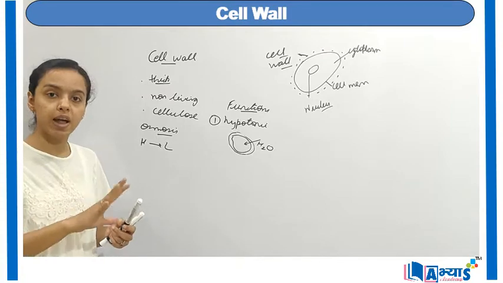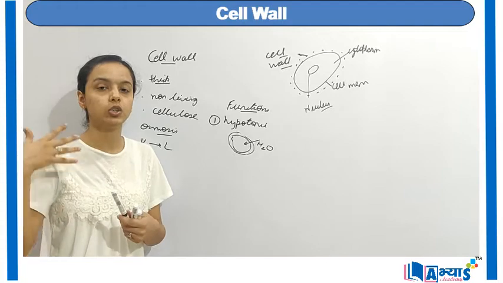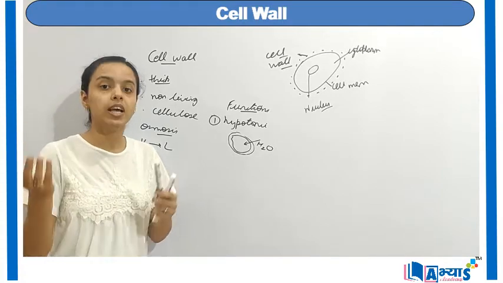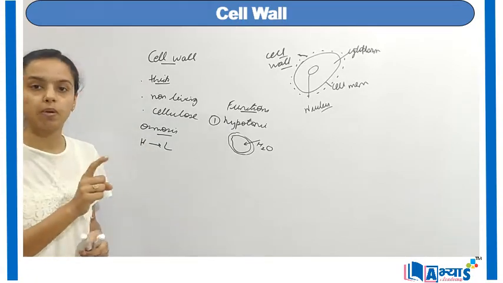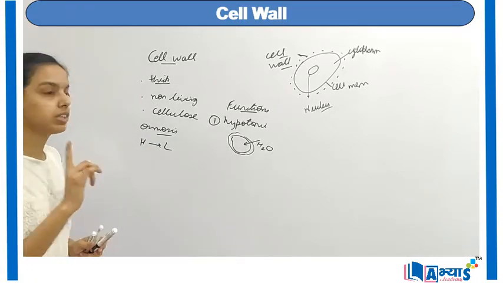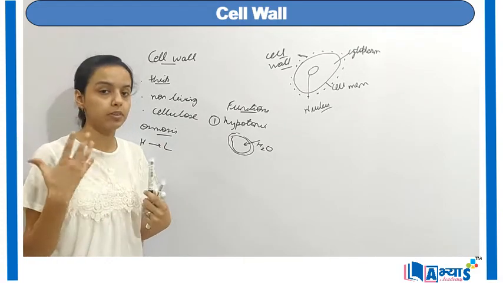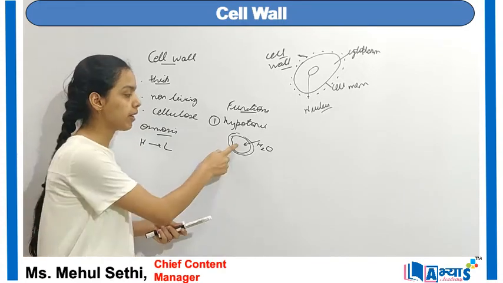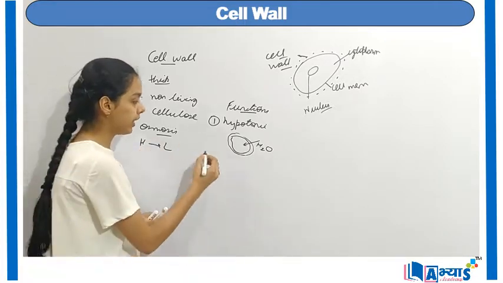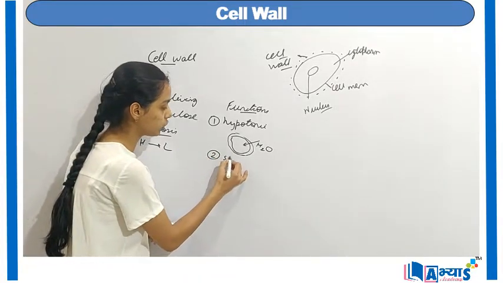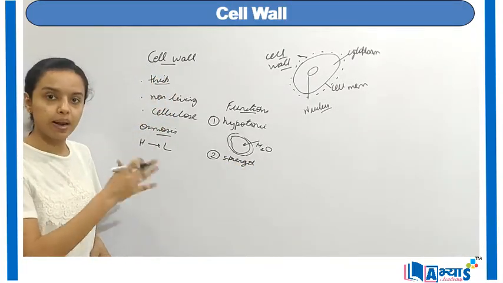So that is why when the plants are in the open environment, almost open to the sun and to various types of atmospheric pressure, they need an additional membrane to keep the plant cell very strong. That is why this membrane is found only in plant cells. So this was the first function, to give the cell wall strength to tackle this pressure because of the hypotonic solution. The next function of this membrane is to give strength. It provides stability and it provides strength to the plant cells.